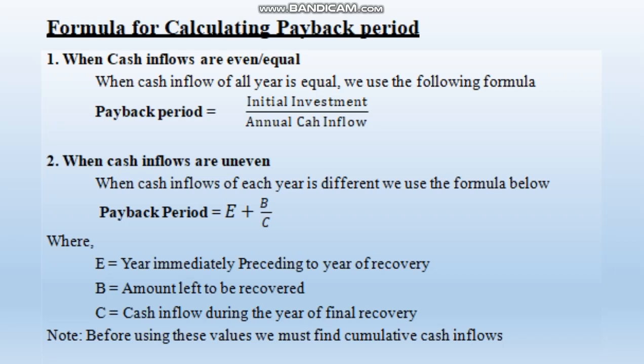When the cash inflows of each year are different, we use the formula given. Payback period is equal to E plus B by C, where E is the year immediately preceding the year of recovery, B is the amount left to be recovered, and C is the cash inflow during the year of final recovery. Okay, so these are the ways we calculate payback period.